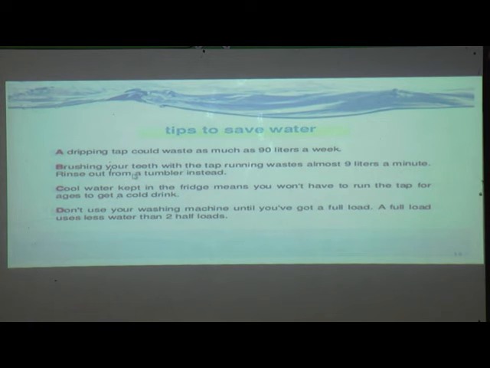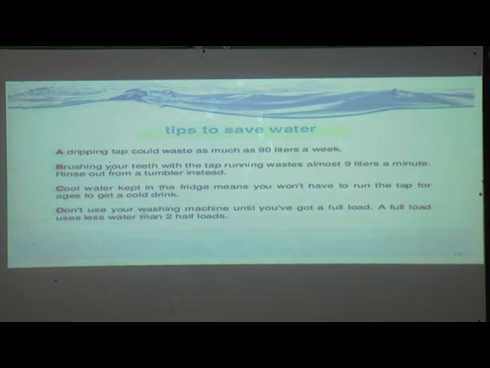While we are going to rinse our mouth, we should use tumblers, because of that we can save water. Then cool water kept in the fridge means you won't have to run the tap for ages to get a cold drink.